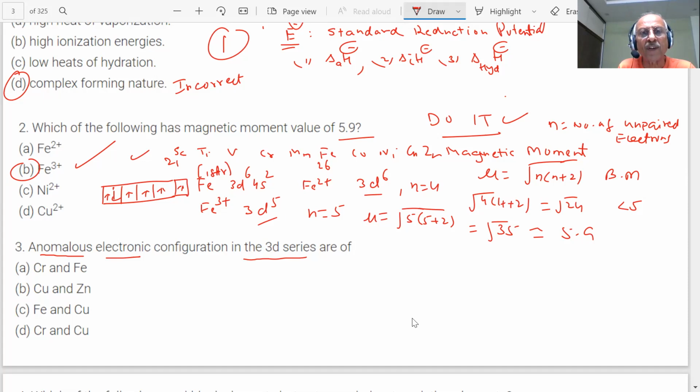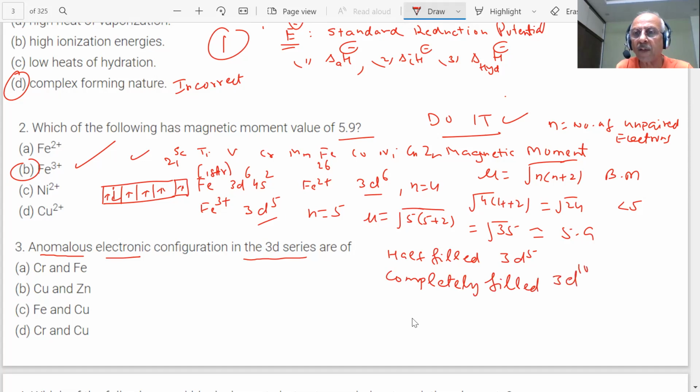But which configurations did we mark earlier, students? You know about it. When we talked of half filled, that is 3d5, and completely filled, which was 3d10, they are extra stable configurations, students. Now you got the answer.